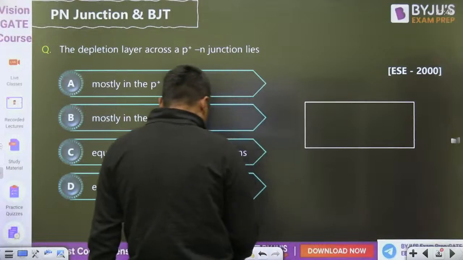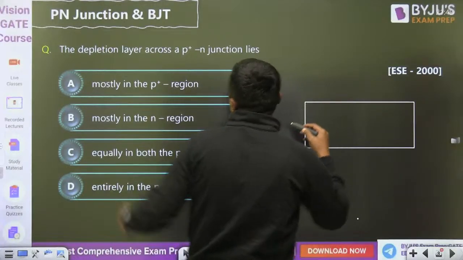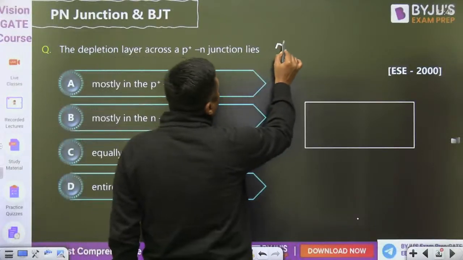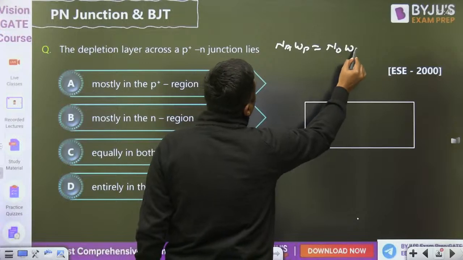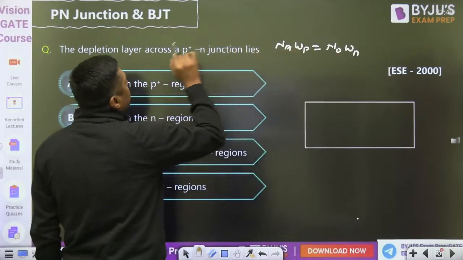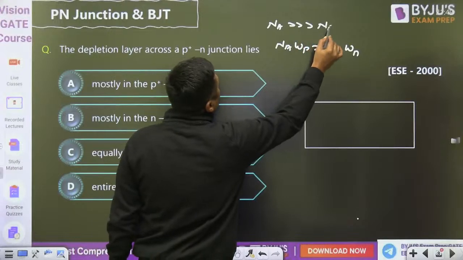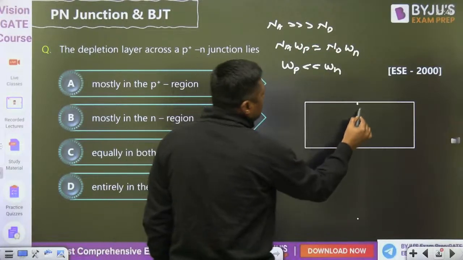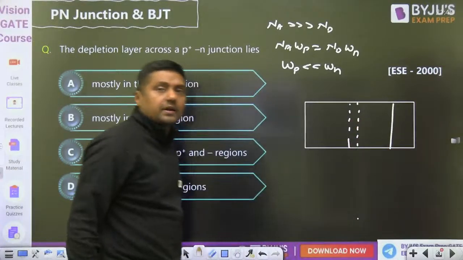Questions like these, basic questions, can come in MSQ. When we are giving the depletion layer across the P positive N junction, always remember Na into Wp is equal to Nd into Wn. P positive means Na is very, very greater than Nd, then Wp is very, very less than Wn. So where is the depletion width? Mainly in N region. So this type of questions you can expect.